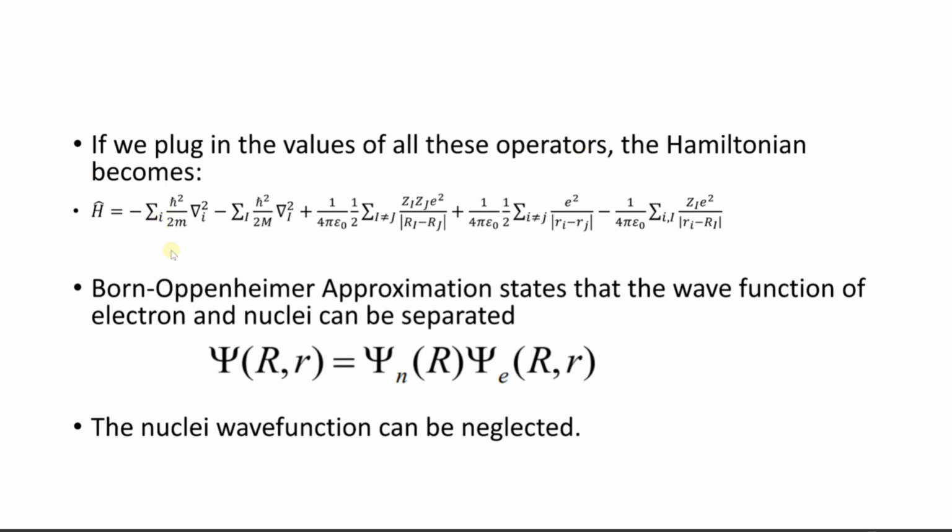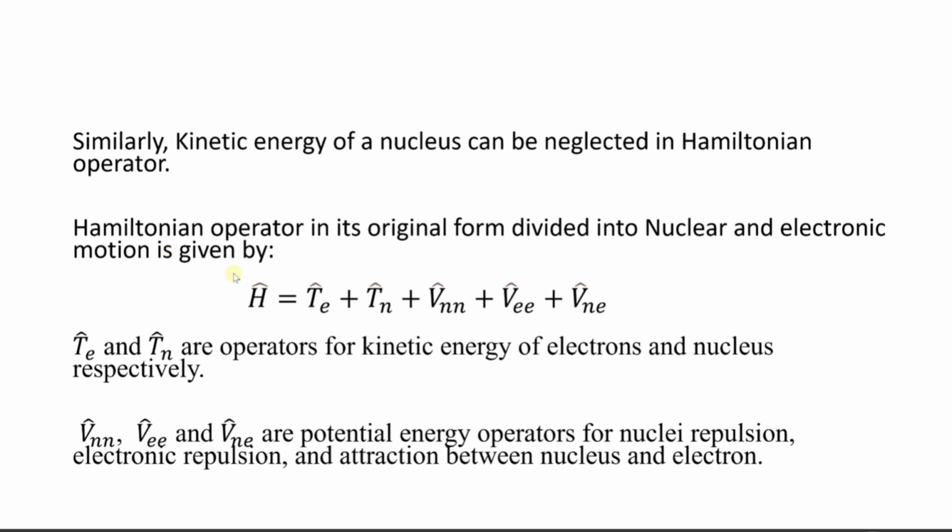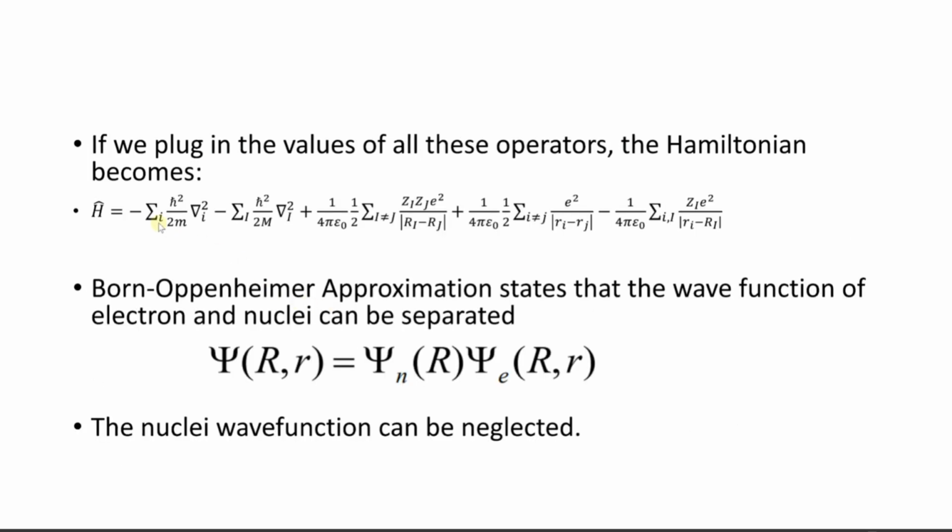So now what you have to do is just plug in the values of all these operators. First of all, the kinetic energy operator of the electron. If there are I electrons and m is the mass of the electron, then this here is the kinetic energy operator for the electrons, and this here is the kinetic energy operator for the nucleus of mass m.